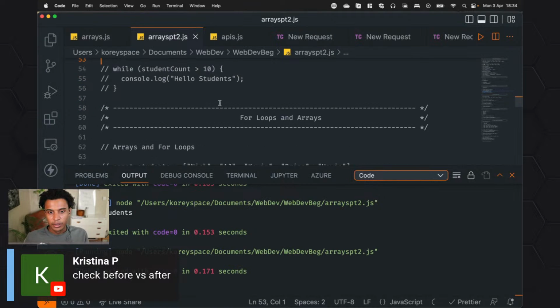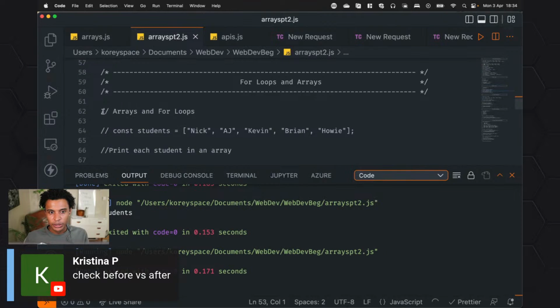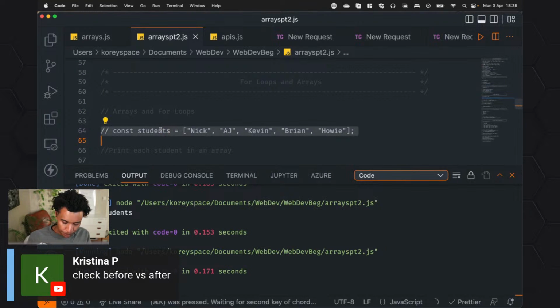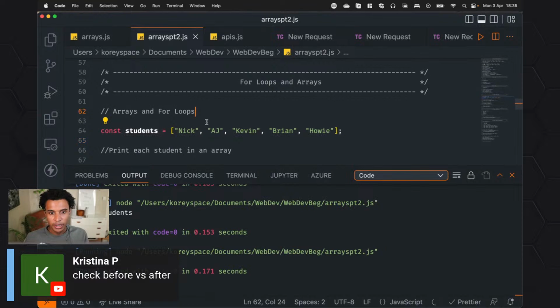All right. So the next one we're talking about is for loops. This is where it gets exciting, everyone. Everyone excited already. So we have this students. This is an array. Let me take your comment off.